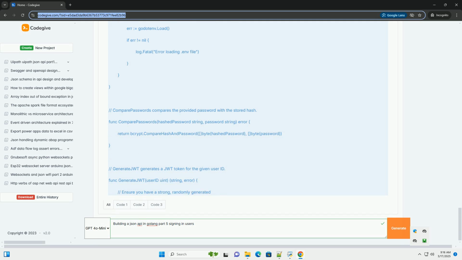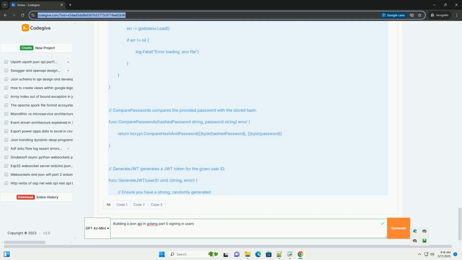Explanation. 1. Login request struct defines the structure for the expected JSON request body, email and password. 2. Login handler function decodes the JSON request body into a login request struct. Fetches the user from the database based on the provided email. Checks for database errors and user not found.